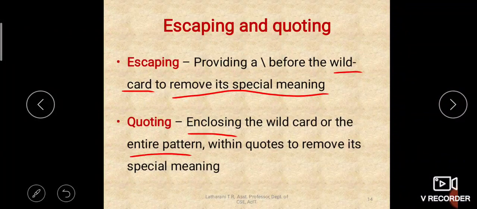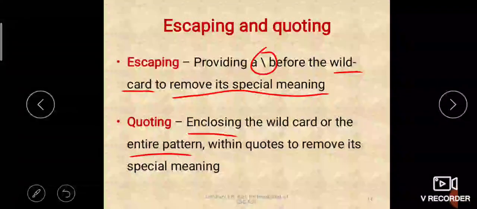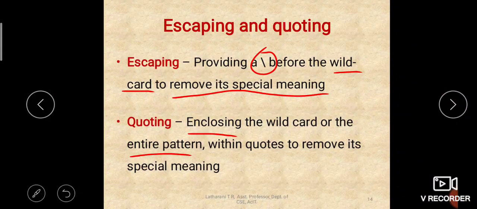Both are used for the same purpose, slash or quote. You can use single quote and double quote also, but there is a difference, we will study that. So slash is used for escaping and quoting is also used for removing the special meaning of the wildcard.